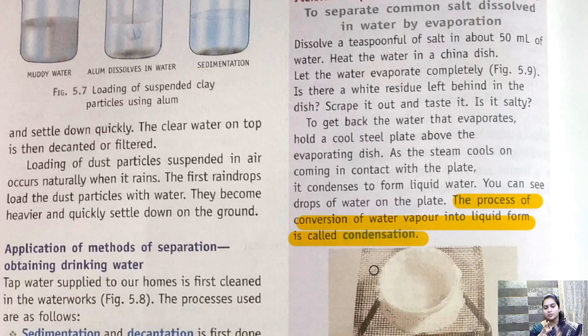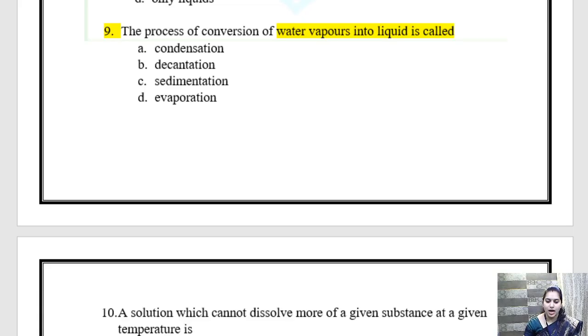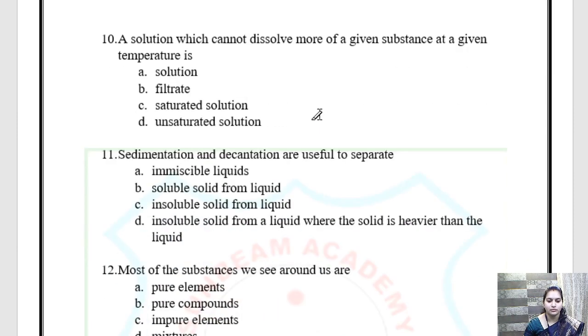So that is the process through which we can condense it. Vapor can be condensed and converted into liquid, okay, by the process called condensation. Clear? So what is the answer? Answer is condensation. Clear? Now question 10.